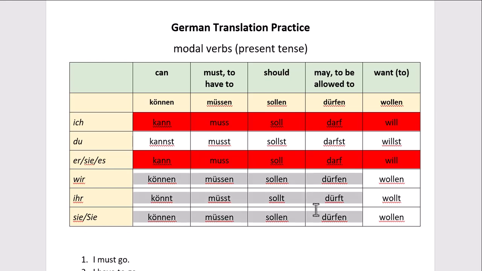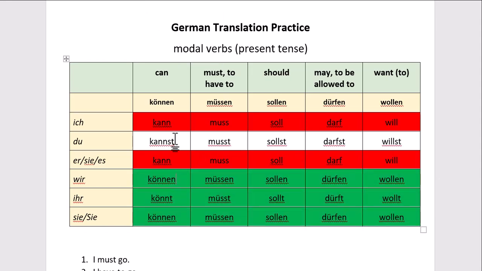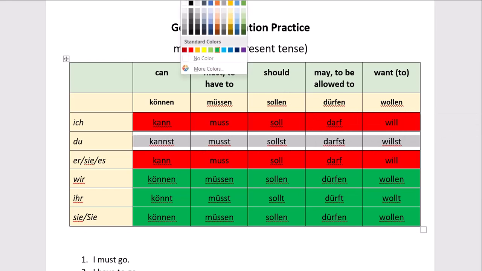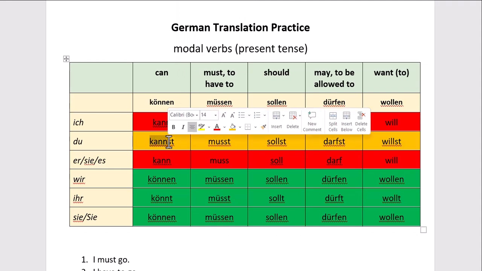Except the plural are completely regular. They're normal, and we get them straight from the infinitive. So you look at the infinitive to find the plural forms, but the singular one, the du here in the second person, still has a slightly weird stem. That means you can't just get that from the infinitive. You need to know this kann stem, which we also see in the ich and the er, sie, es forms.